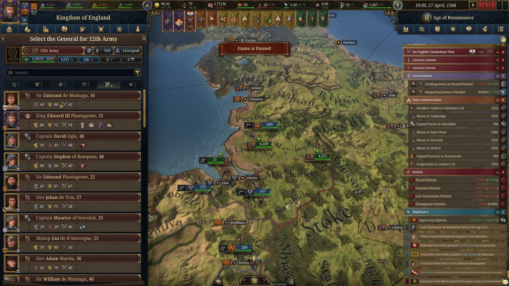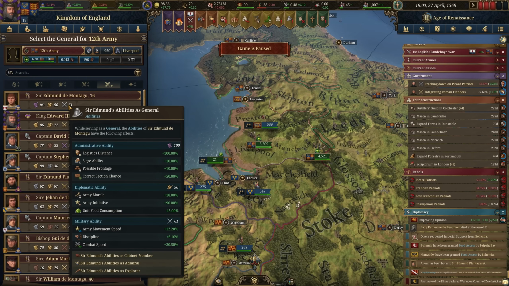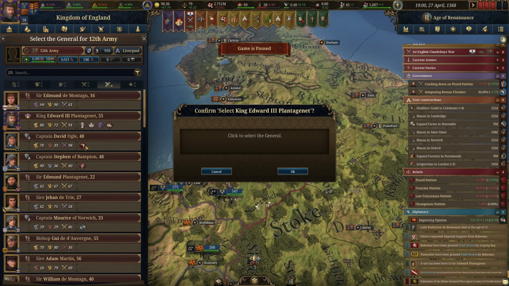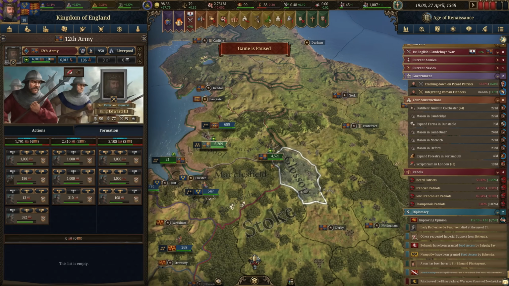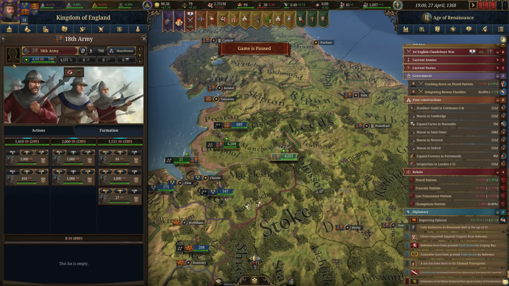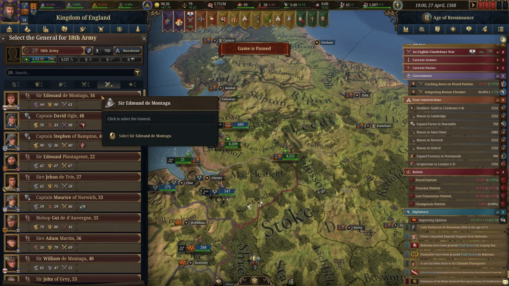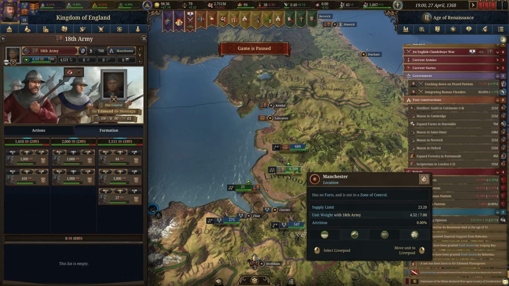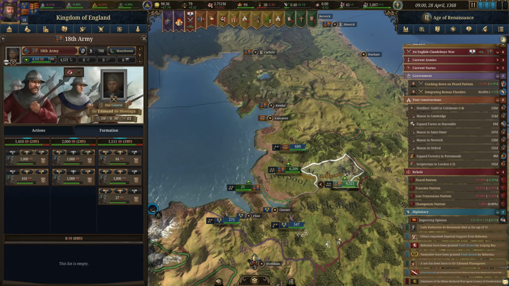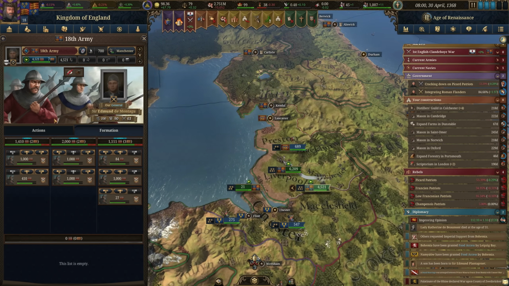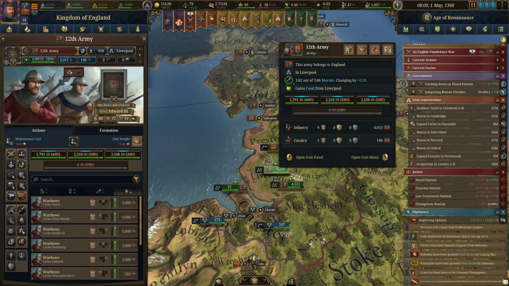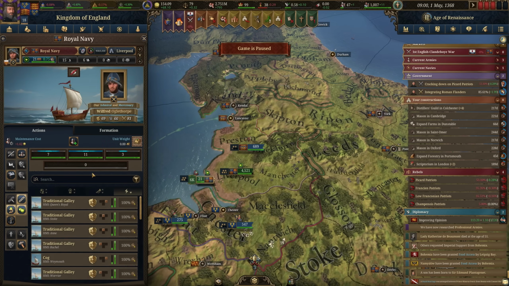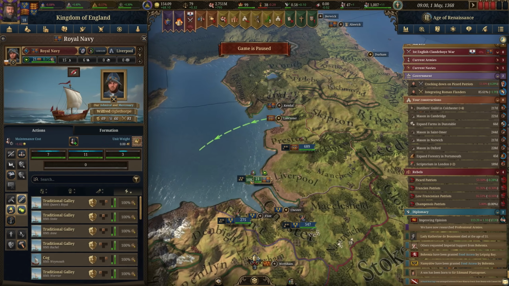And this Sir Edmund guy is pretty solid, but his military skill is a little low. I think King Edward is still the best option for leading our troops. So he'll lead this army, and then this one, I guess, would be led by Sir Edmund because he's got the great administrative ability. And this is going to be largely a sieging army. And we can bring both of these armies at the same time. They're not too expensive when it comes to their embark cost. And while our regular fleet, I don't think would have been quite enough, probably didn't need this many levies.